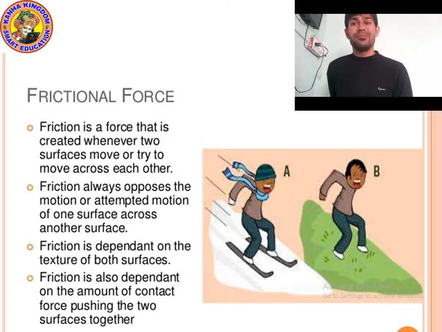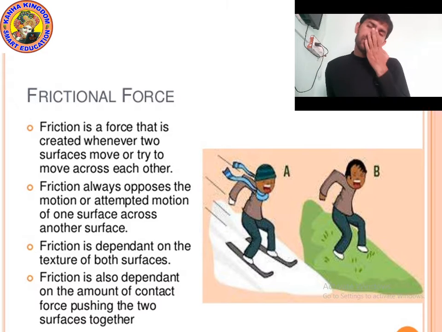On a smooth surface, friction force is less. When friction is less, you will not be able to walk; you can easily slide. When friction is more, you can easily walk on it. But riding a bicycle on a rough surface is not possible because the friction force is more.